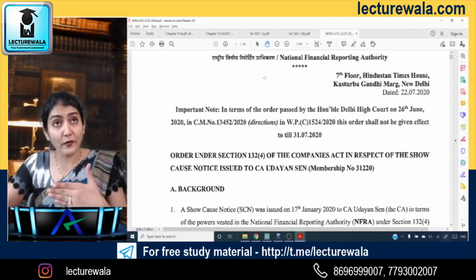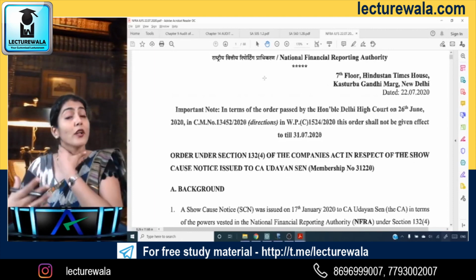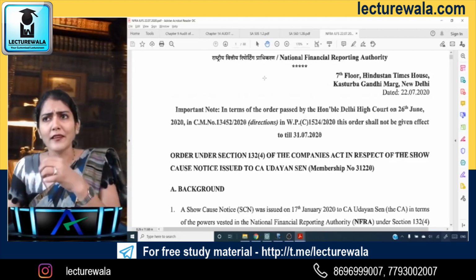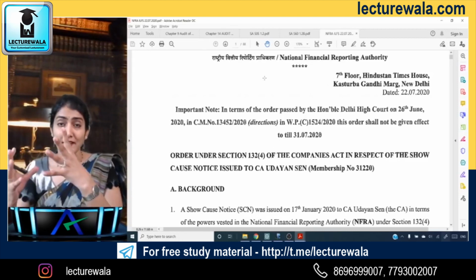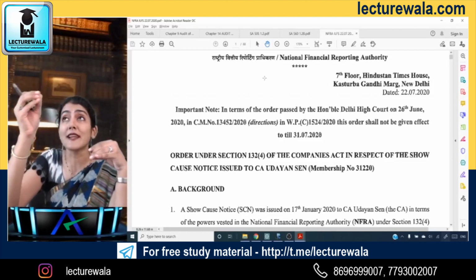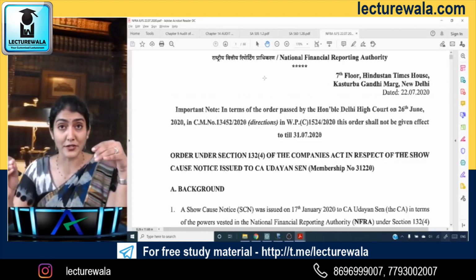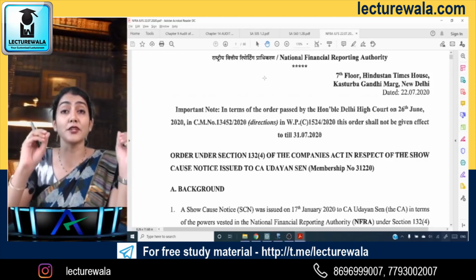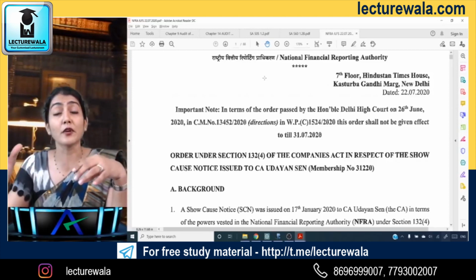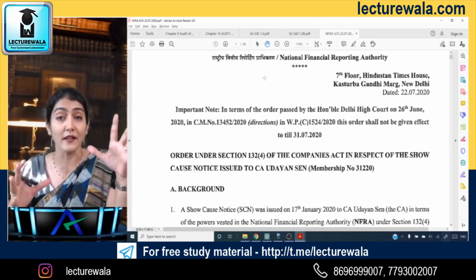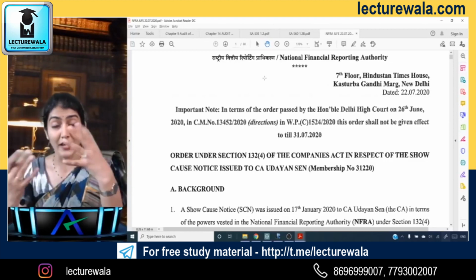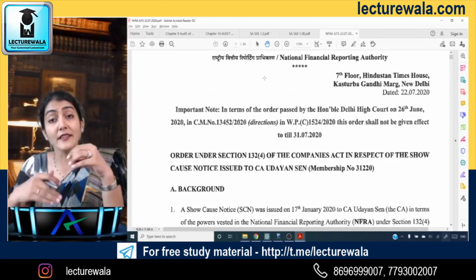Now if you go through this 88-page order passed by the NFRA, from the practical aspect you'll see that many standards on auditing are referenced: the engagement partner, the engagement quality control review, the risk of material misstatement, going concern. All that we discuss in the standards on auditing, and also SQC 1.